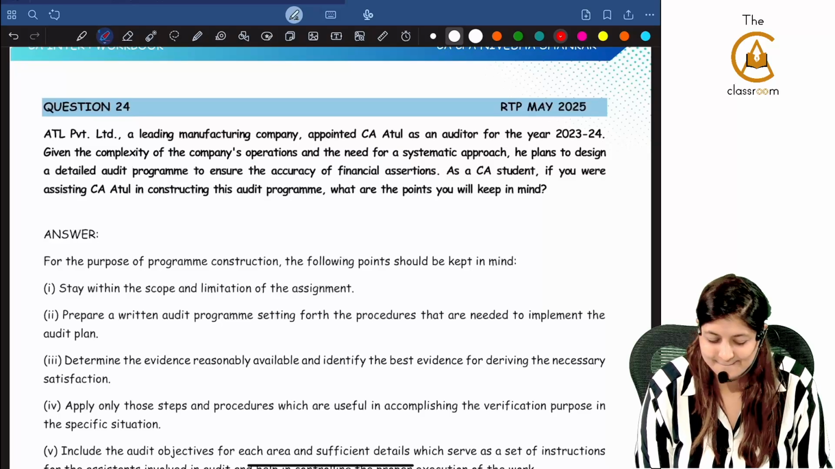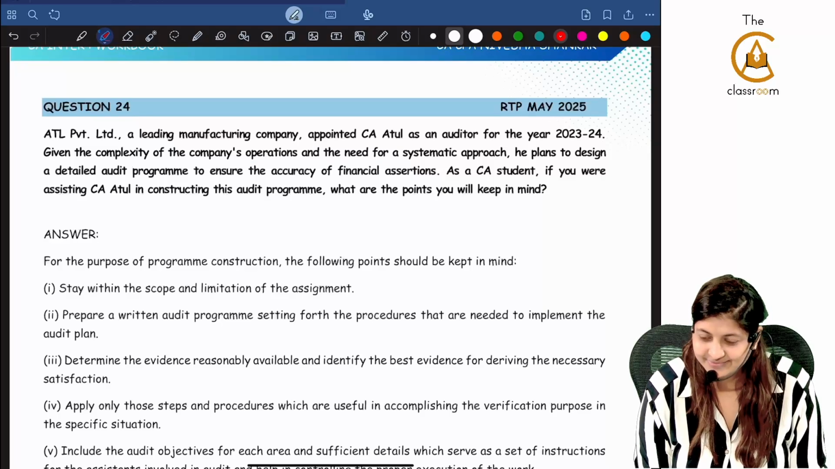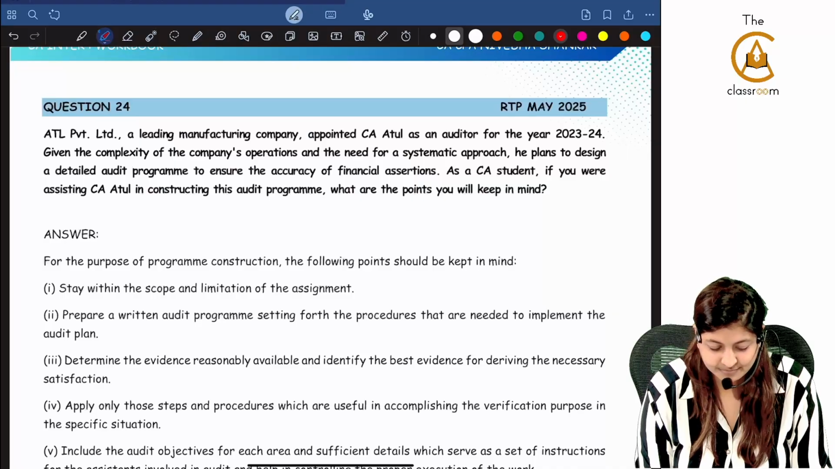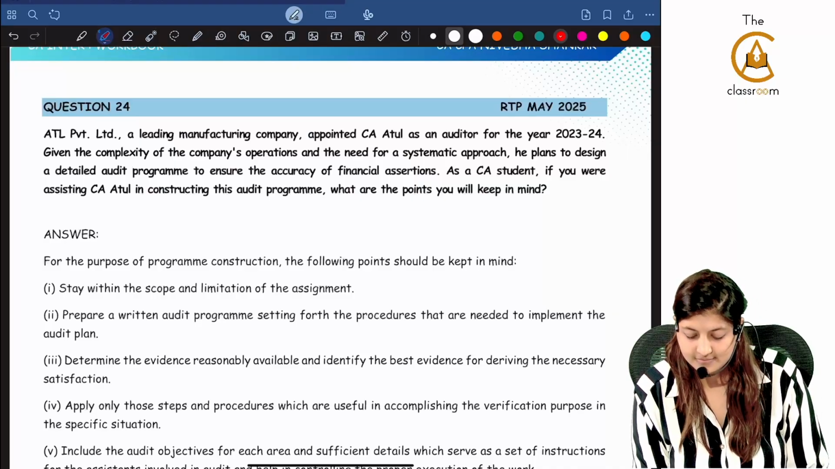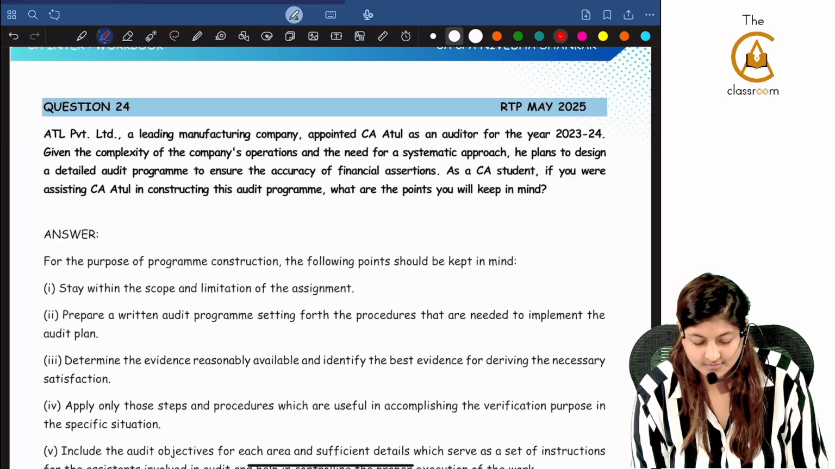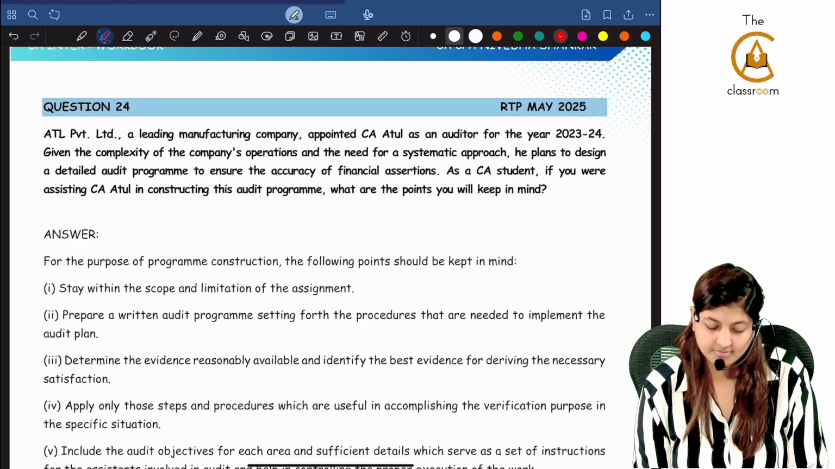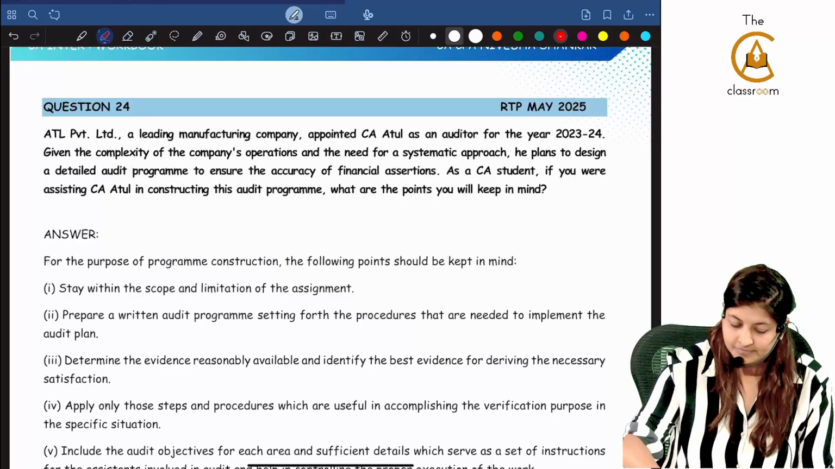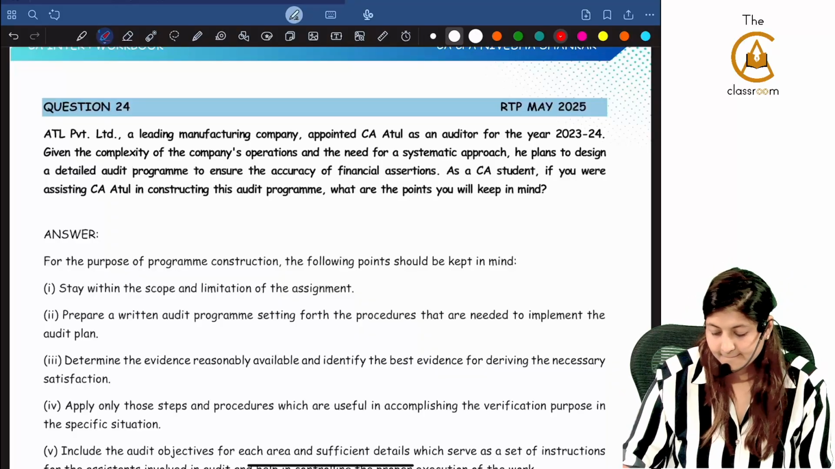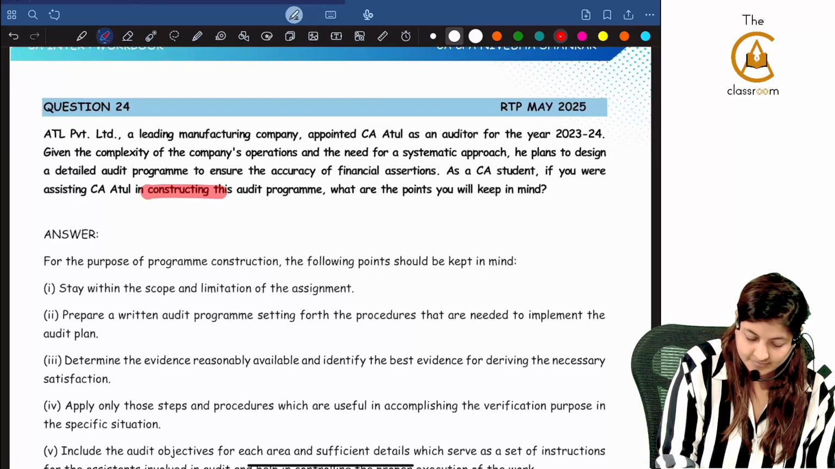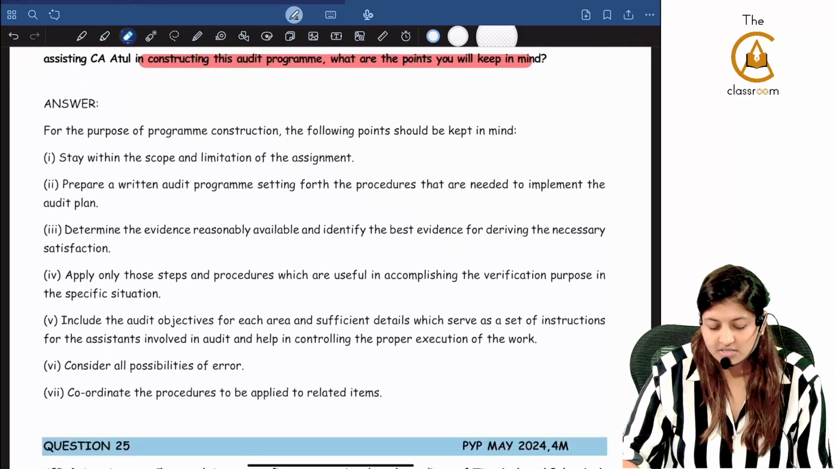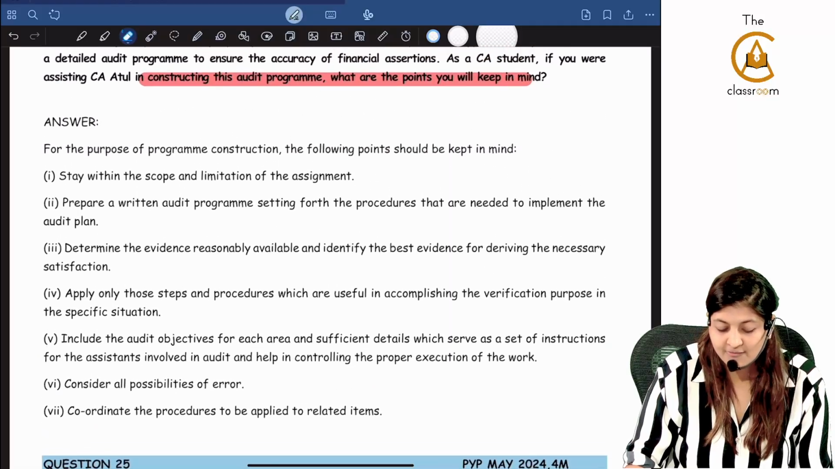ATL Private Limited, a leading manufacturing company, appointed CA Atul as an auditor for the year 23-24. Given the complexity of the company's operations and the need for a systematic approach, he planned to design a detailed audit program to ensure the accuracy of the financial assessment. As a CA student, if you were assisting CA Atul in constructing the audit program, what are the points you will keep in mind? For constructing an audit program, what are the points that you will have to keep in mind?